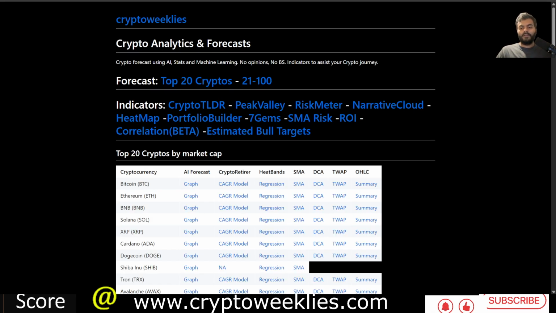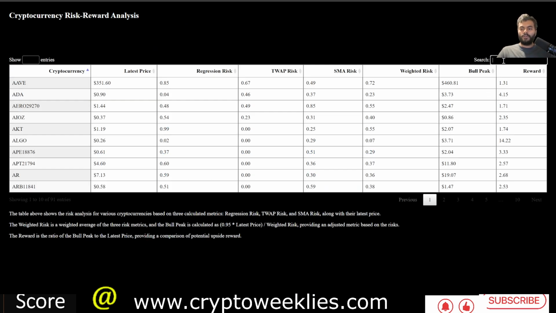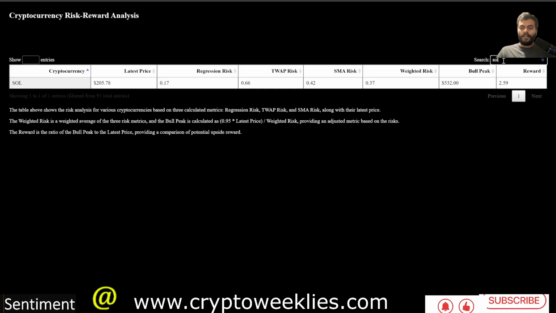All in all, if you were to tune out the noise from any individual model and rely on all of the risk-based models, that is the DCA model, the time weighted average price model, and the simple moving average price model, not the technical levels or the machine learning based price forecast, the weighted risk for Sol is at around 0.37. The estimated bull run target with all of these individual risk-based models going to that 0.95 risk is at around $532 for Sol, representing a reward of about 2.5x from the current price of about $206.